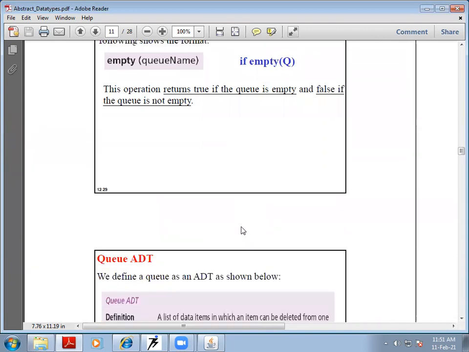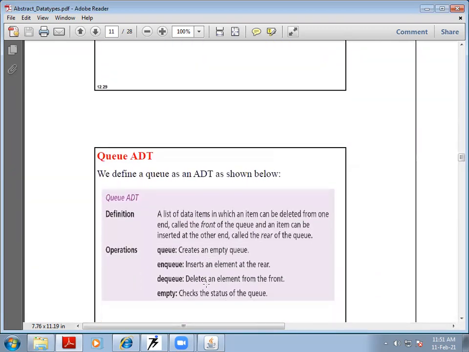Queue as an abstract data type, we can define it using all four operations: queue, enqueue, dequeue, and empty. And by definition, it is a list of data items in which an item can be deleted from one end, called the front of the queue, and an item can be inserted at the other end, the rear of the queue, and this is the queue abstract data type.